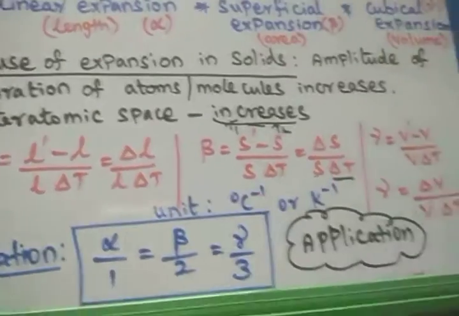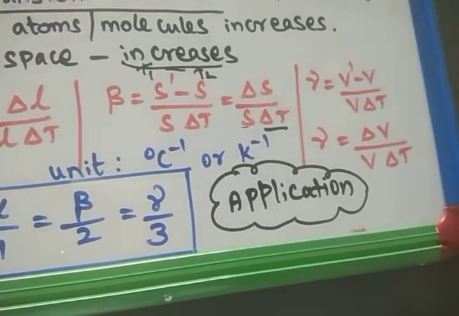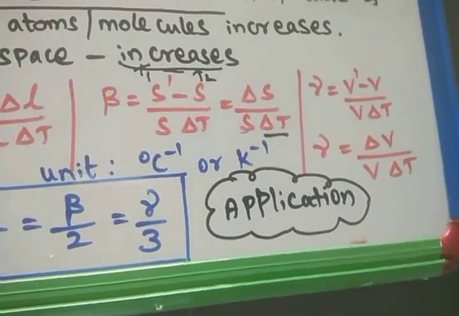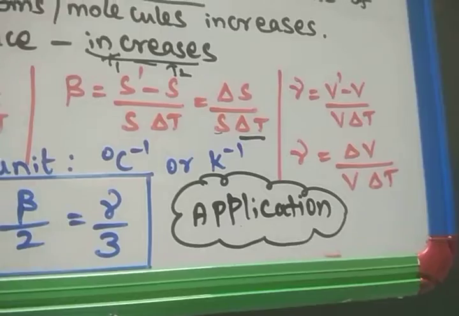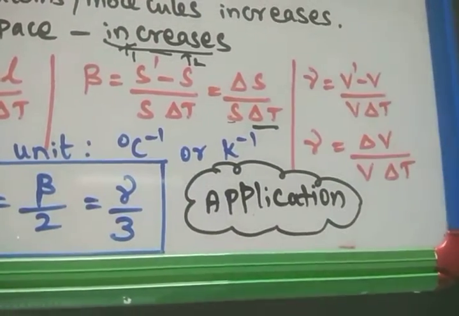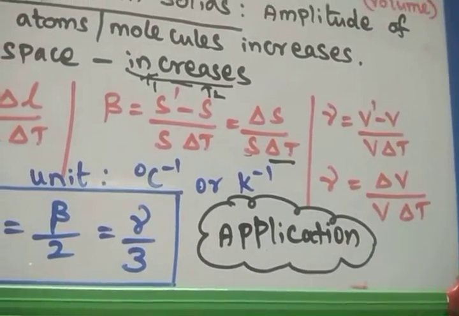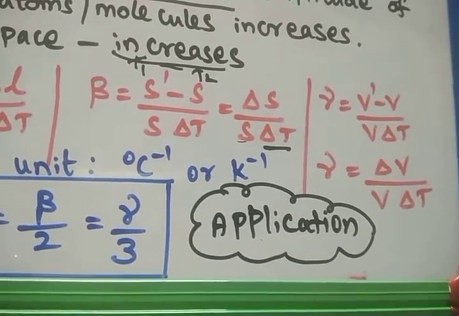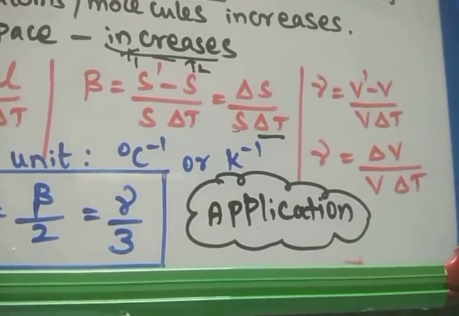Then the practical applications of thermal expansion are: a small gap is left between the iron rails of the railway. In the railway track a small gap is given because, on sunny days, due to the hot temperature of the sun, the iron railway tracks will expand. So we have to give space for this expansion. We can even see the space left between the girders used in supporting bridges. In bridges also we can note this.